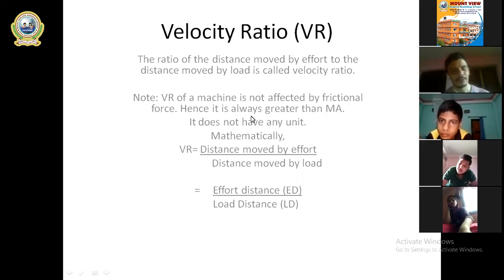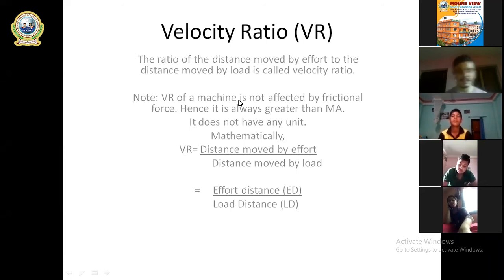Since frictional force affects mechanical advantage but not velocity ratio, VR is more and MA is less.